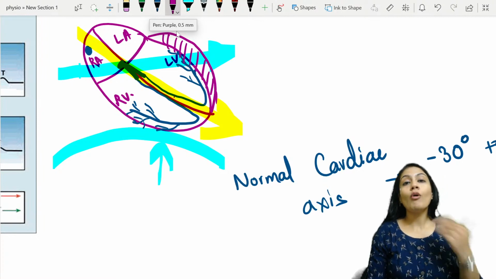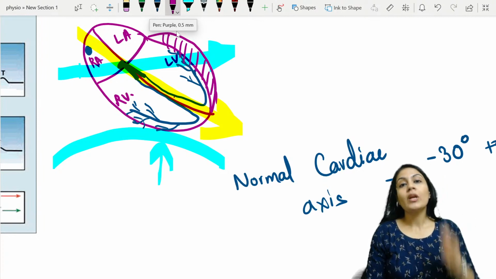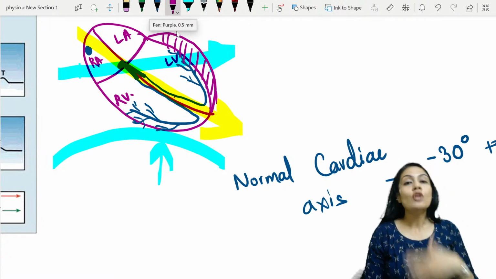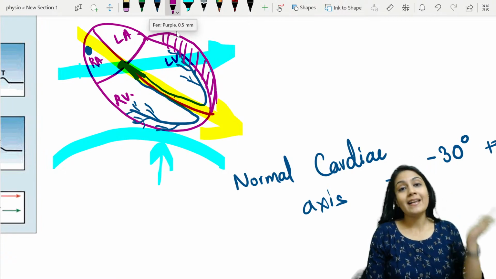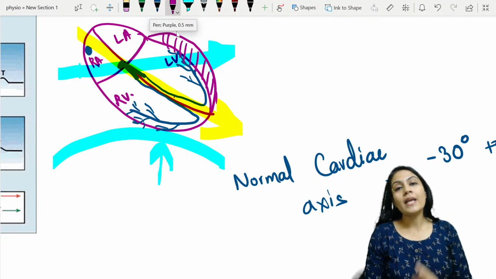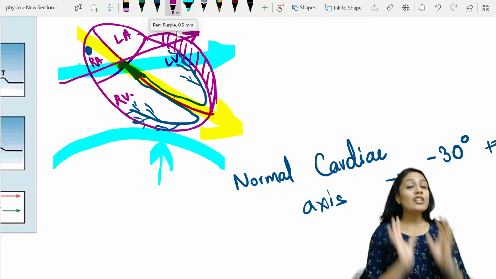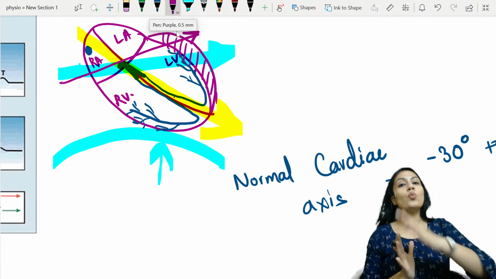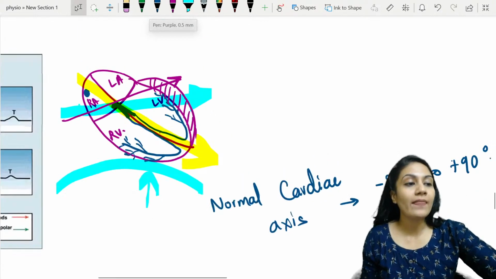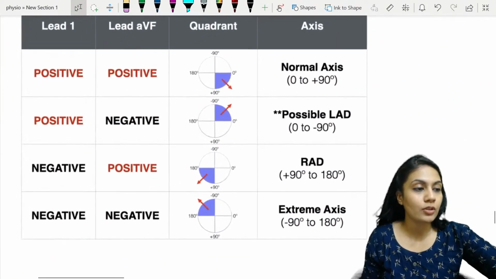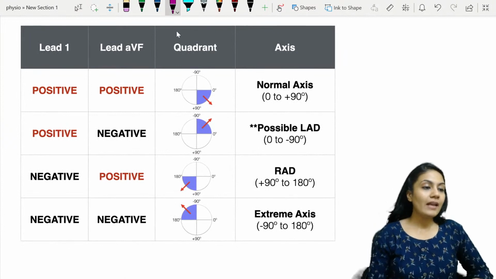Now, if the female is also having left ventricular hypertrophy, it will take more time to depolarize the cardiac myocytes. Why? Because they are having more size, right? So it will take more time to depolarize the left ventricle, and that's why the axis shifts even further. The average direction we are taking shifts towards the left, right? And that we are going to call left axis deviation, LAD, left axis deviation.